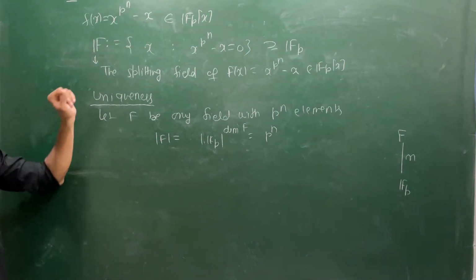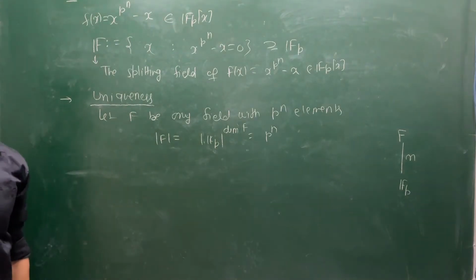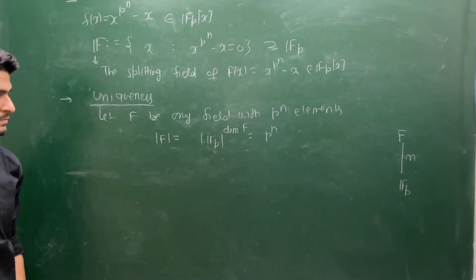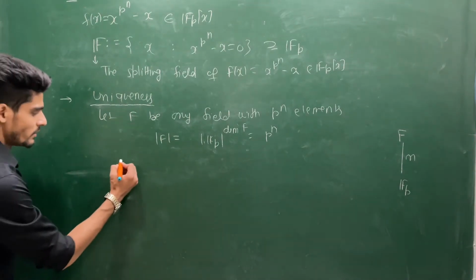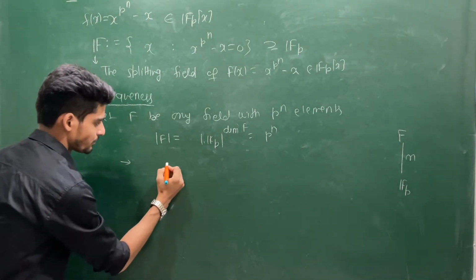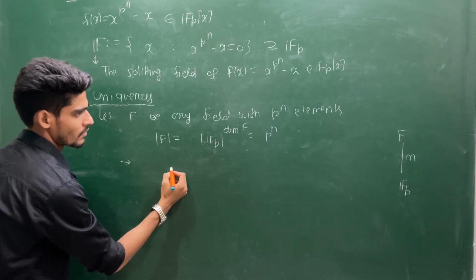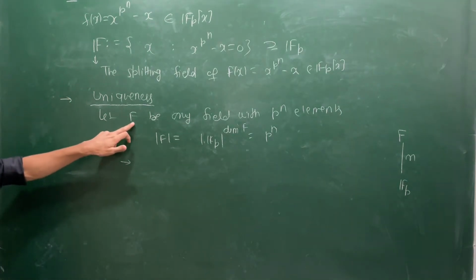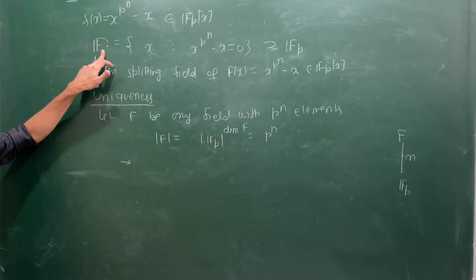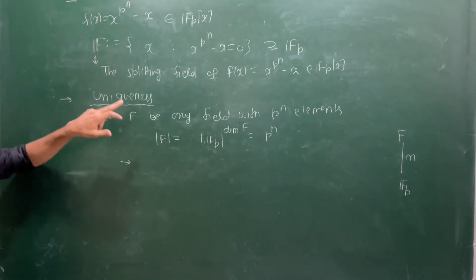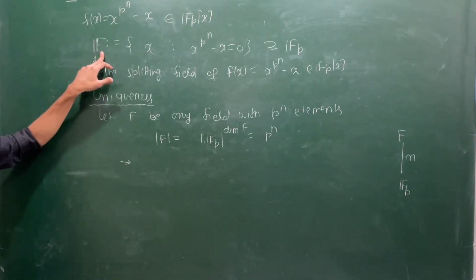Now I want to prove that this F and this capital F are both isomorphic. See how they are isomorphic. I am claiming every element of F is again an element of this F. Then I will show this capital F is a subset of this.